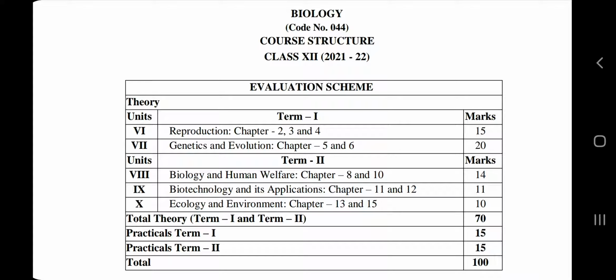Next thing, they have split it into term 1 and term 2 also. So when you study chapter number 2, 3, 4, 5 and 6, these 5 chapters, you need not be worried after November or December when you will have your term 1 examination. So in the term 2 examination, you need to study only 6 chapters. So I think it is the best time to score the best marks in your examination.